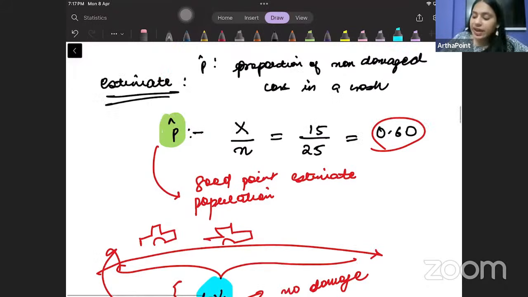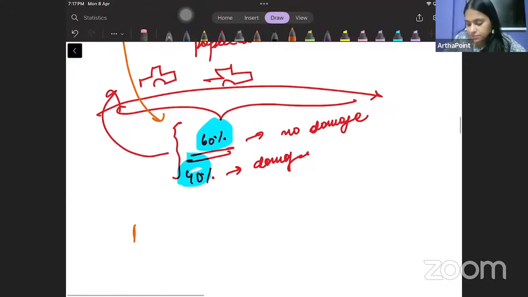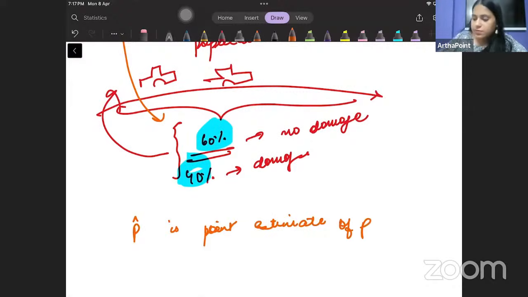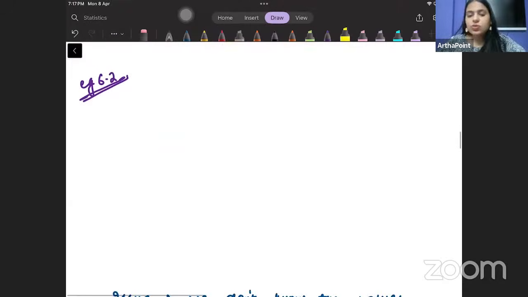So sample में when I had taken 25 cars, 15 cars had no damage. So based on that sample, I am generating this information. Am I clear? Okay, beta. So therefore we can say that this is a point estimate. So we are saying P hat is a point estimate of P. P hat is a point estimate of P, right? Okay, beta. Now let's go to the next example.